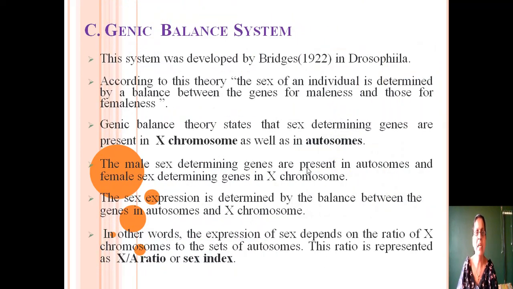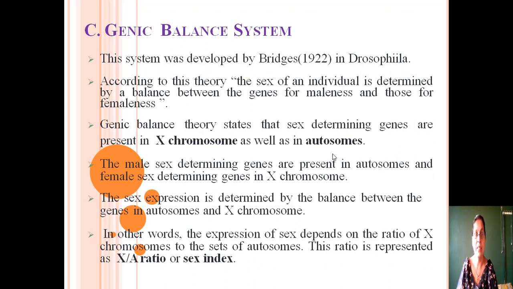Now come to the genic balance system of sex determination. This system was developed by Bridges in 1922 in Drosophila. According to this theory, the sex of an individual is determined by a balance between the genes for maleness and those for femaleness. Genic balance theory states that sex determining genes are present in X chromosomes as well as in autosomes. The male sex determining genes are present in autosomes and female sex determining genes are present in the X chromosome.